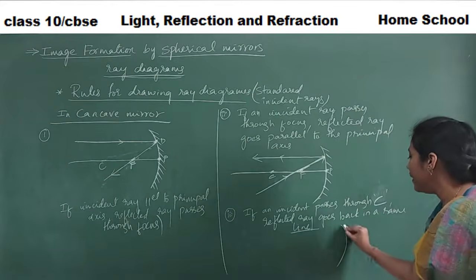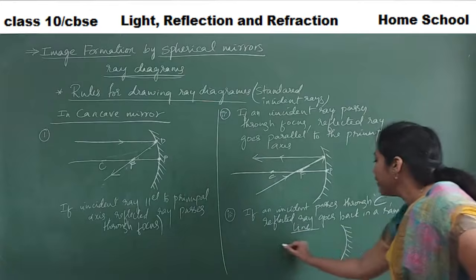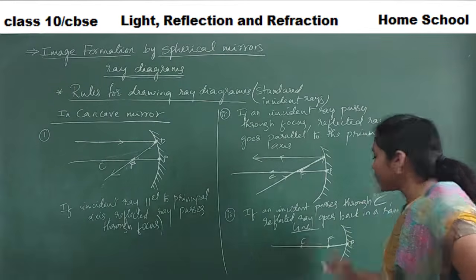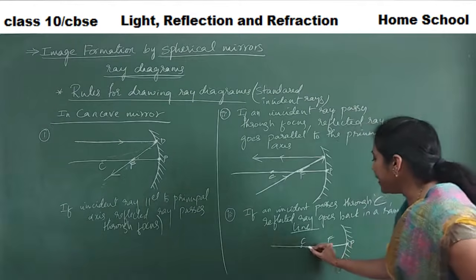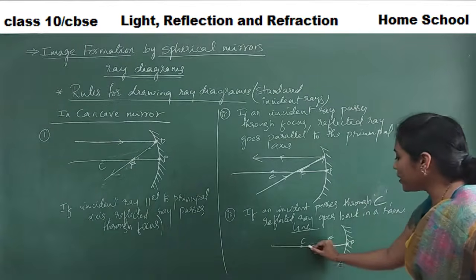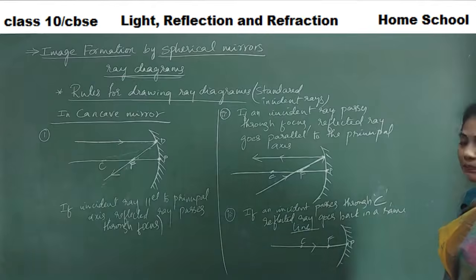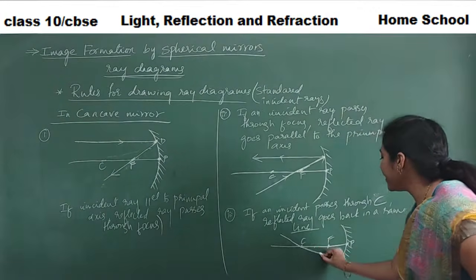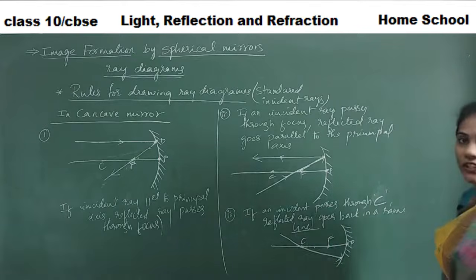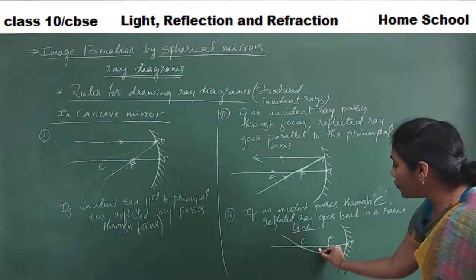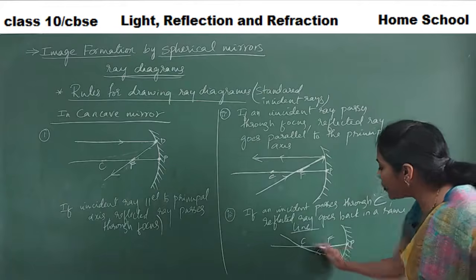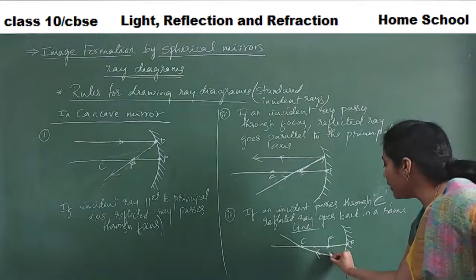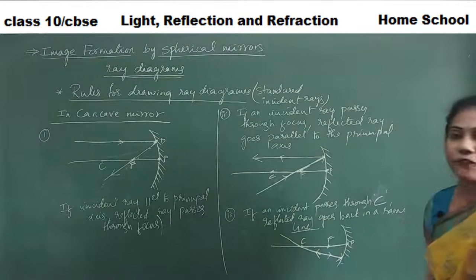Say for example, this is your concave mirror, this is your pole, focal length, center of curvature. An incident ray is coming in the same direction, passing through the center of curvature. Let me take another incident ray passing through the center of curvature, and the reflected ray also goes in the same direction. So this is your incident ray, and this is your reflected ray.